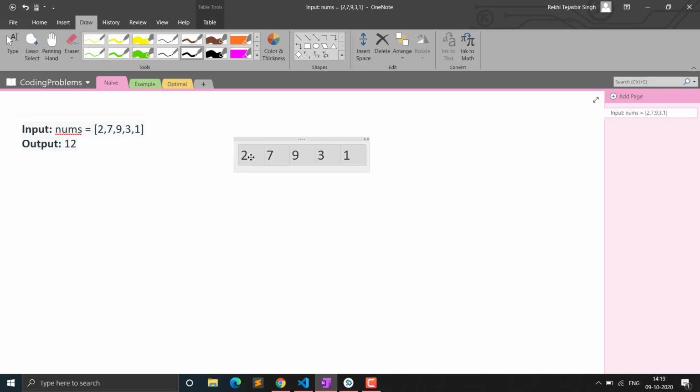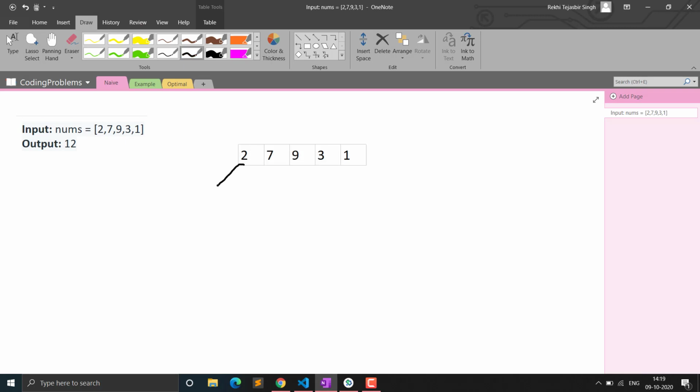So those are the two choices, because at every point you have to decide whether you include it, because if you include it then you cannot include this. So it may be the second element was of greater profit than the first element, but we included the first, so we cannot include the second element. So we will also have to check for the case where we don't include this element and we include the next one. So at every point we will have to check this for the index we are starting from.